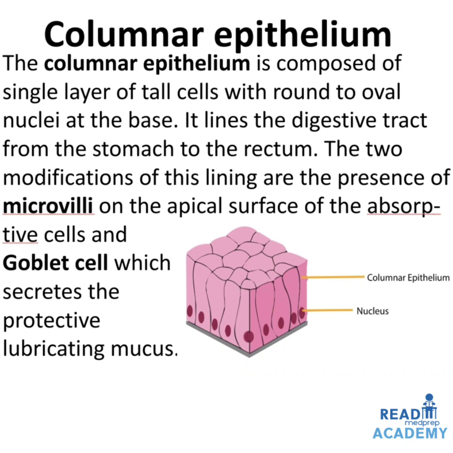Columnar epithelium is composed of a single layer of tall cells with round to oval nuclei at the base. It lines the digestive tract from the stomach to the rectum. The two modifications of this lining are the presence of microvilli on the apical surface of the absorptive cells and the goblet cells which secrete the protective lubricating mucus. In the right side image, you can see on the basal lamina, the columnar cells are present with a basal nucleus.